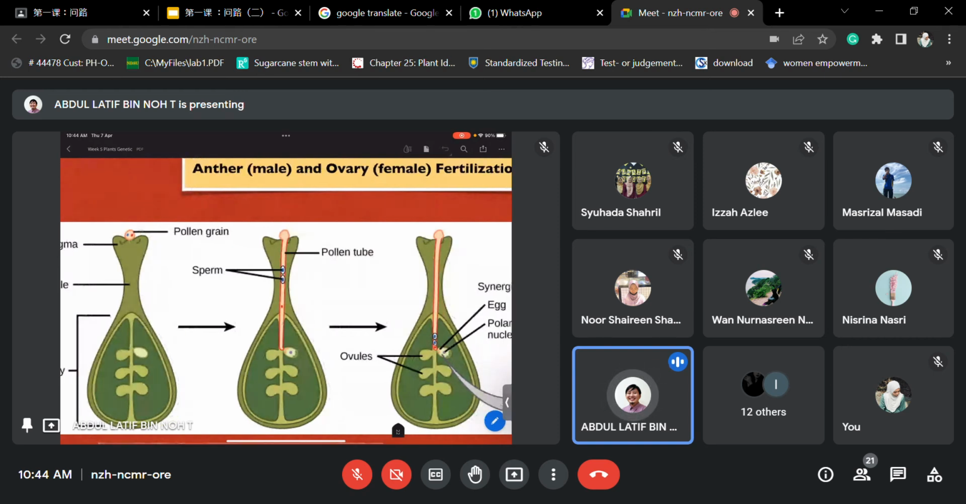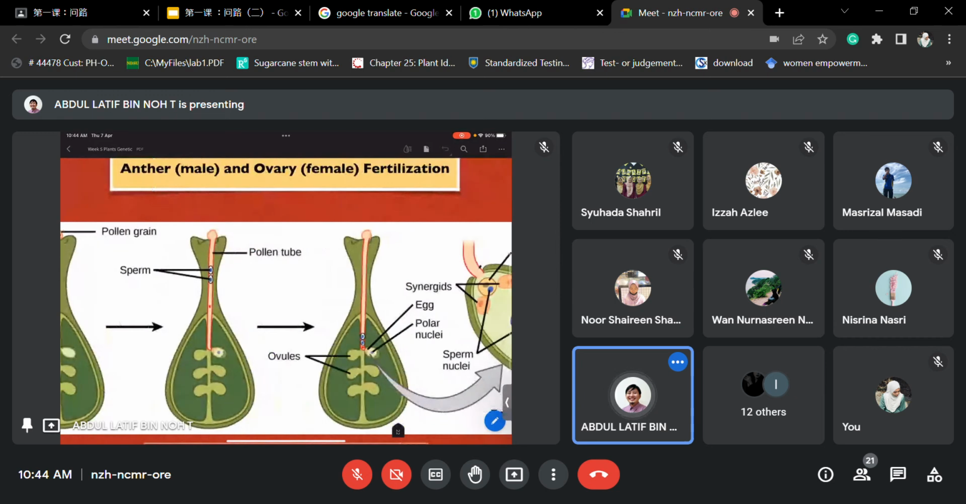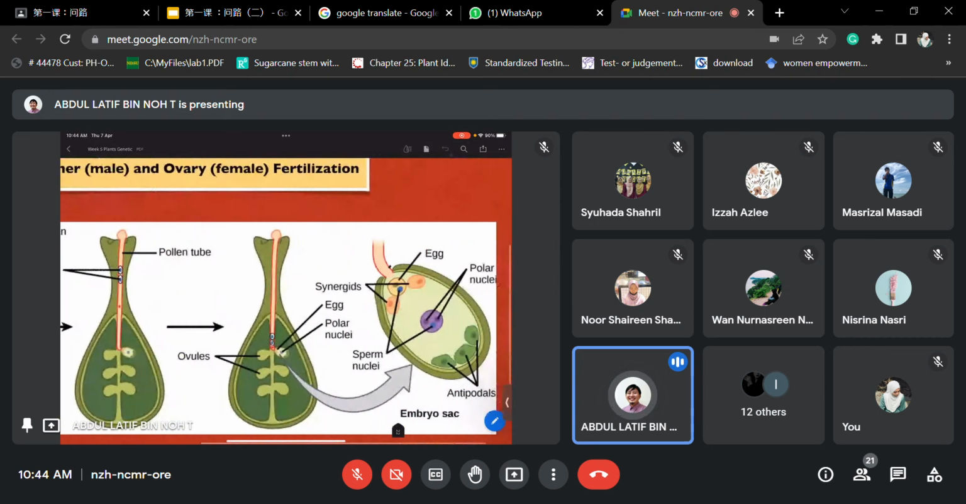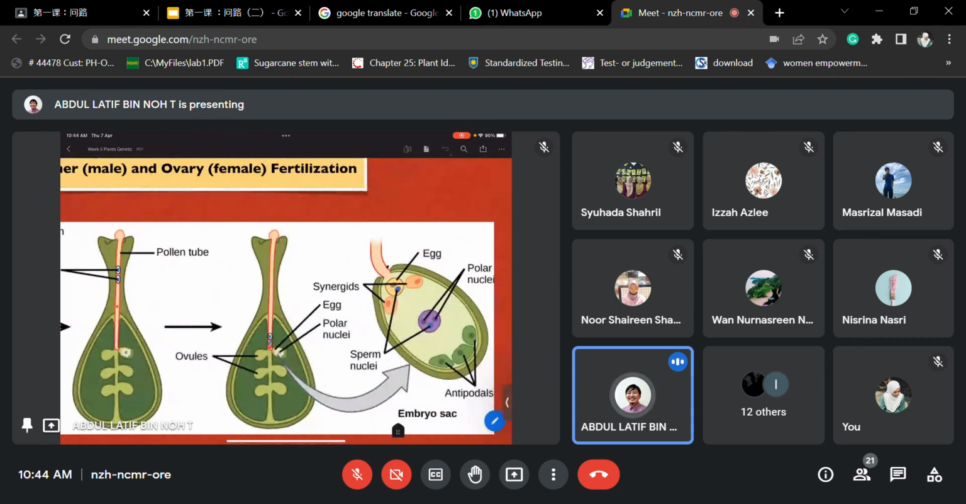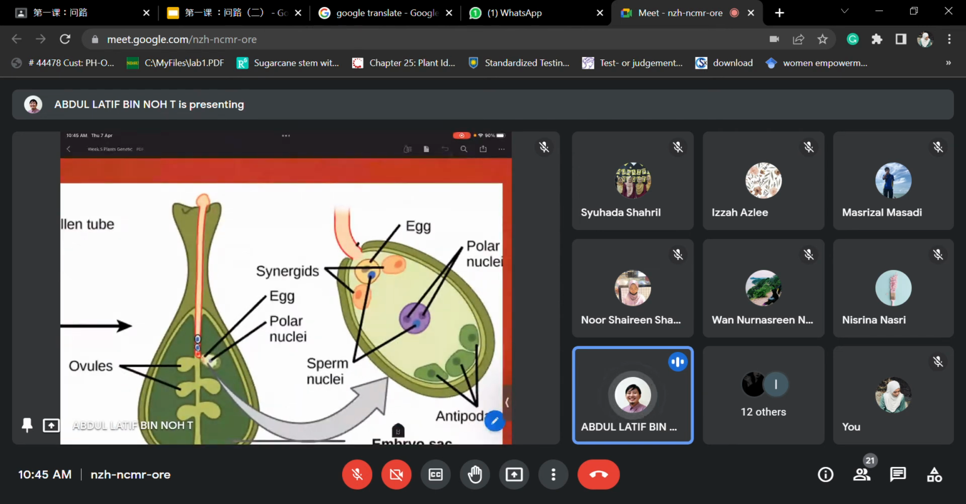Alright, so these particular ovules are ready to receive them. That will be guided by the synergid cell. The synergid cell is the one that will guide the pollen tube cell to penetrate the particular ovule. So what happened inside is that the 2 sperm cells will arrive at the ovule, and one of them will fertilize the polar nuclei, and the other one will fertilize the egg cell.